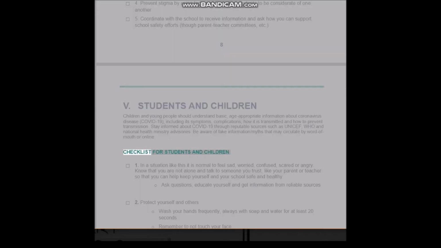Checklist for students and children. 1. In a situation like this, it is normal to feel sad, worried, confused, scared or angry. Know that you are not alone and talk to someone you trust, like your parent or teacher, so that you can help keep yourself and your school safe and healthy.